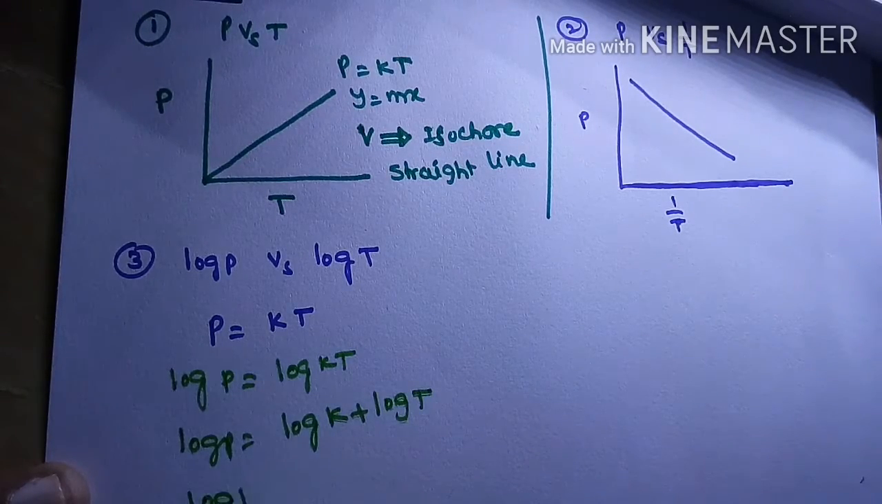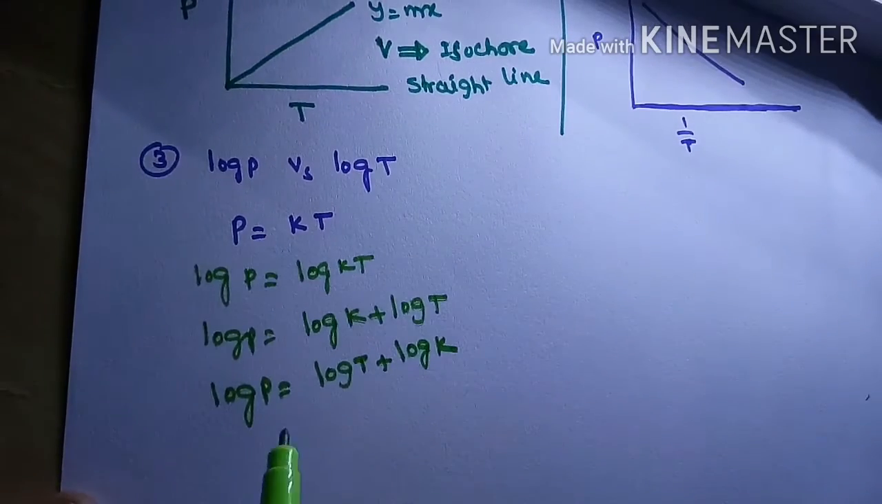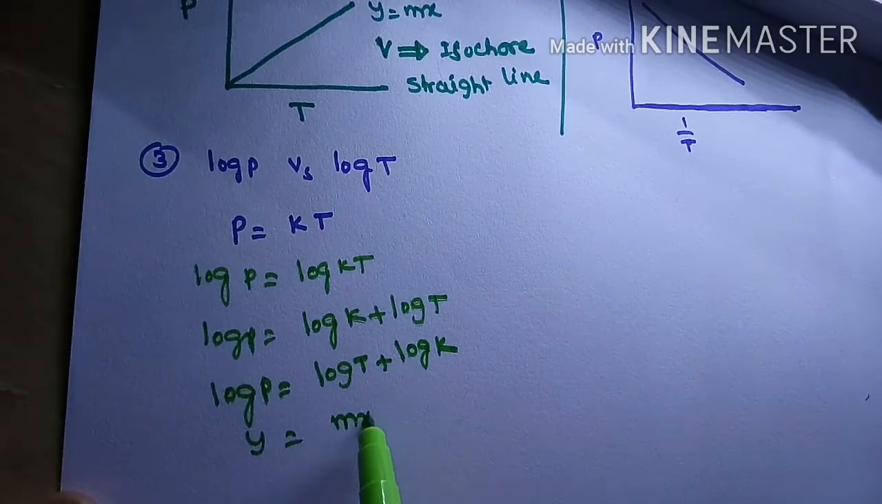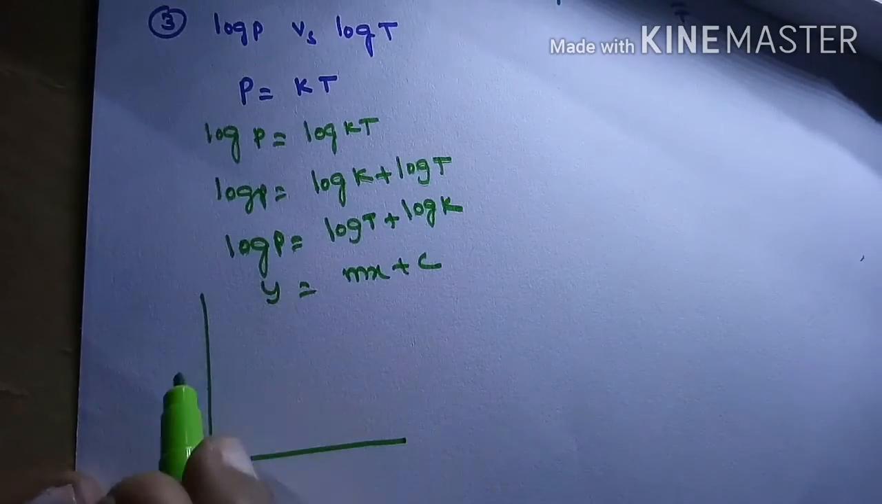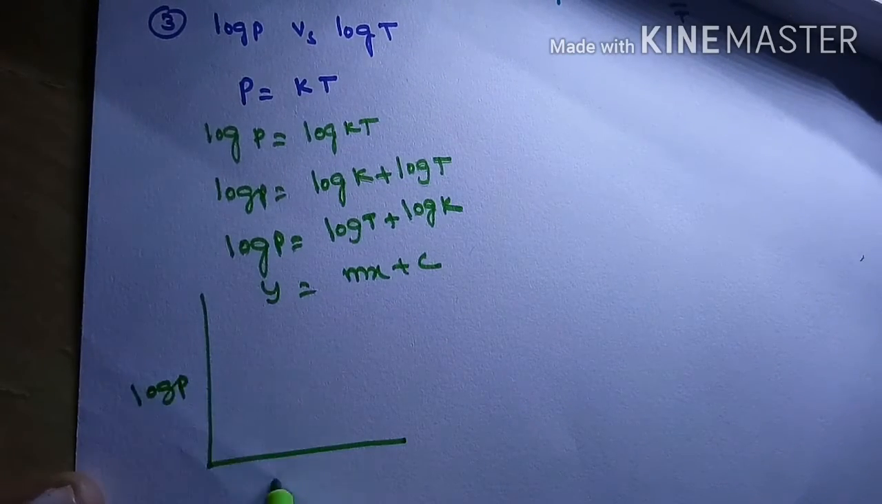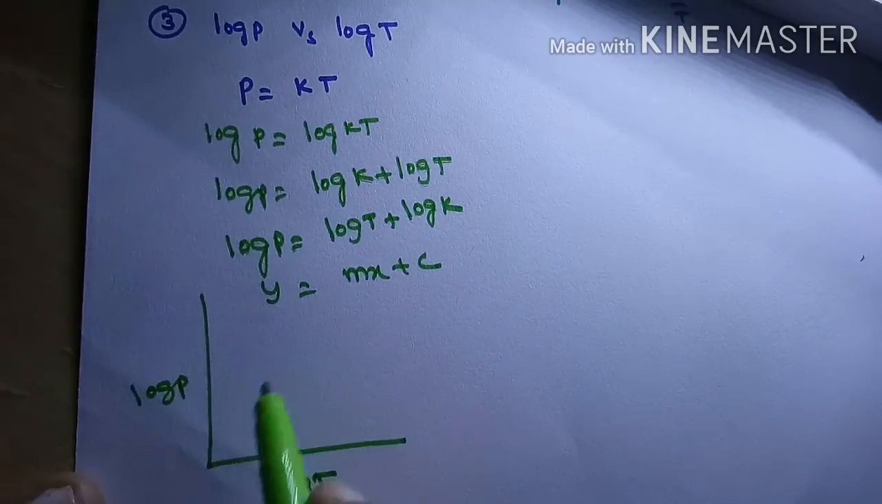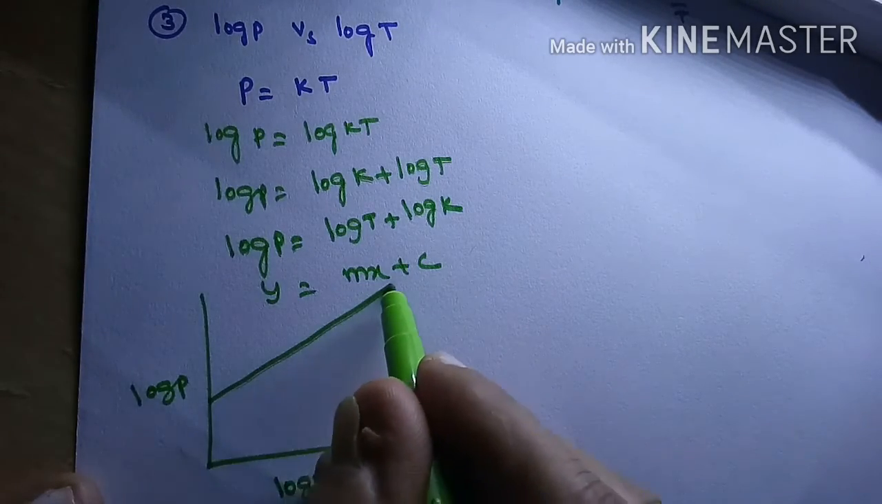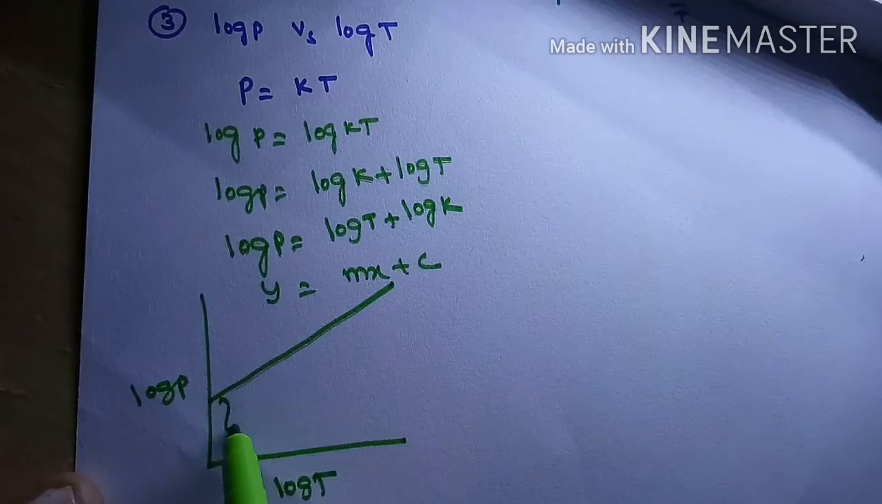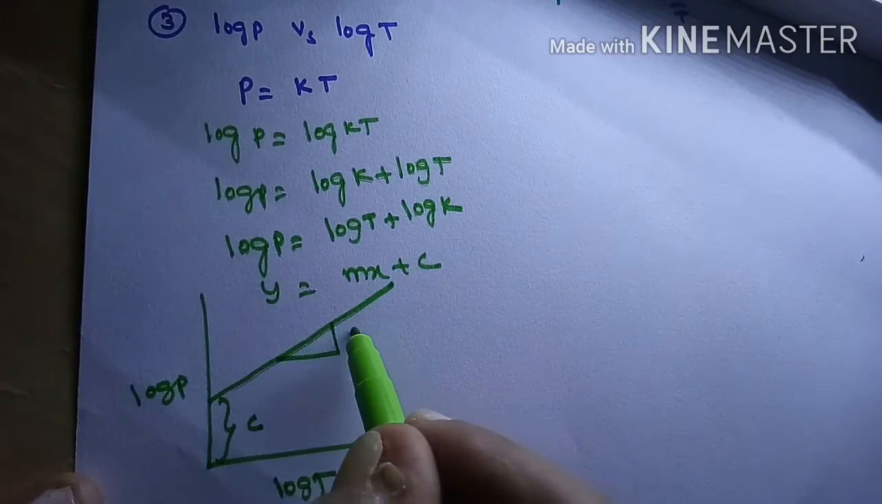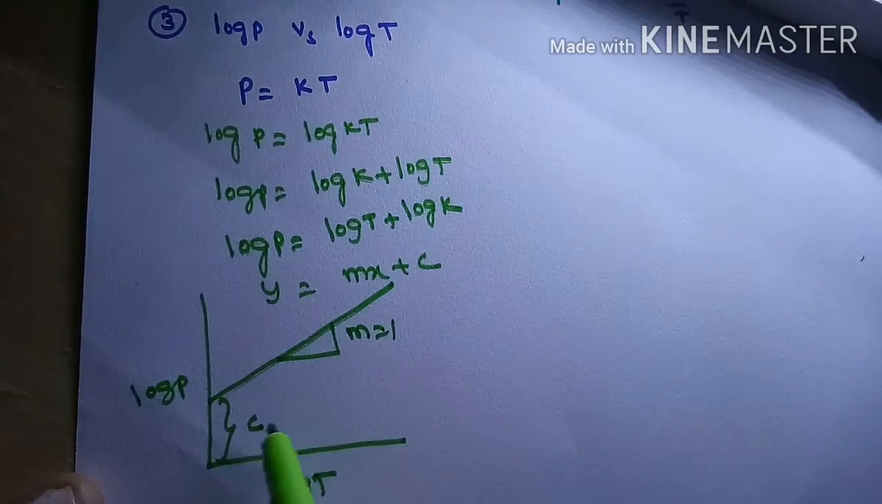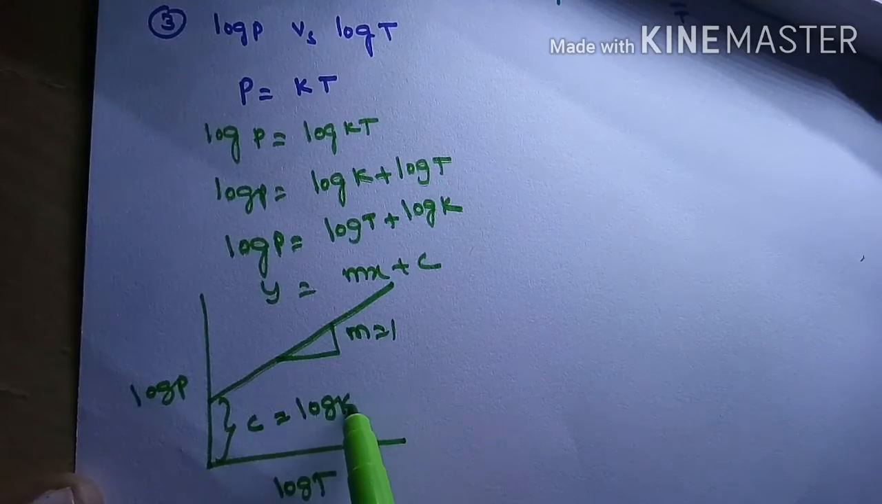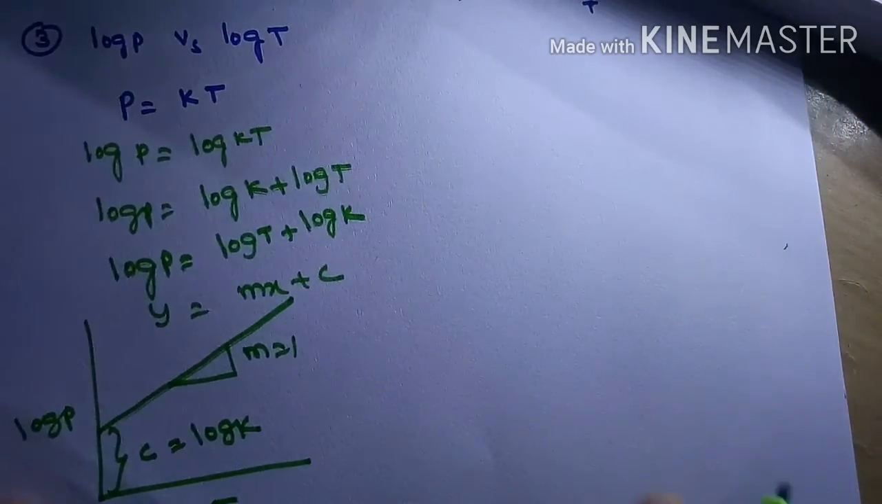I am rewriting the equation: log P is equal to log T plus log K. So this is y is equal to mx plus c form, with log P on the y axis and log T on the x axis. We will get a straight line with positive intercept and positive slope. M is equal to 1, and C is equal to log K. So this type of graph we will get.